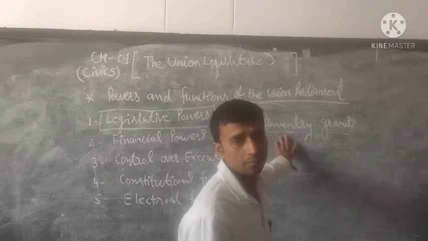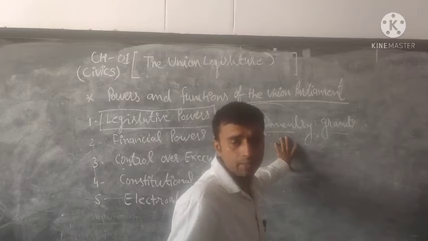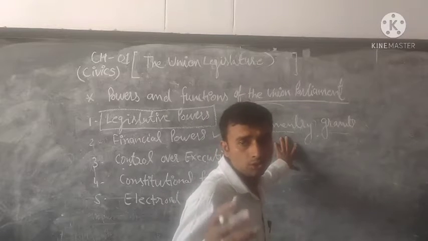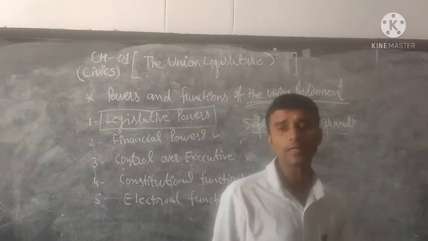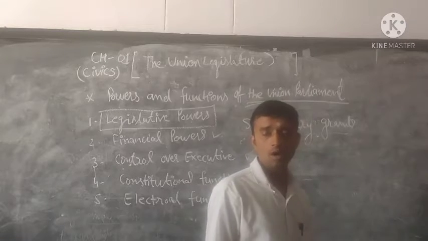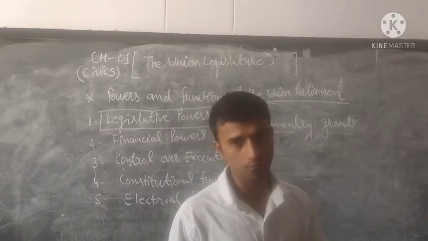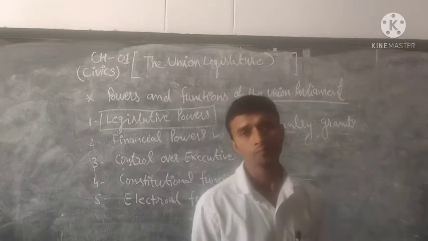In case the budget and the income are not sufficient for the expenditure, then the parliament approves supplementary grants for extra expenditure. It is necessary for the parliament to approve it in case the budget prepared by the government for the financial year is not sufficient. At that time the Prime Minister and the executive can use the supplementary grants from the Consolidated Fund of India, and it is decided and approved by the parliament.